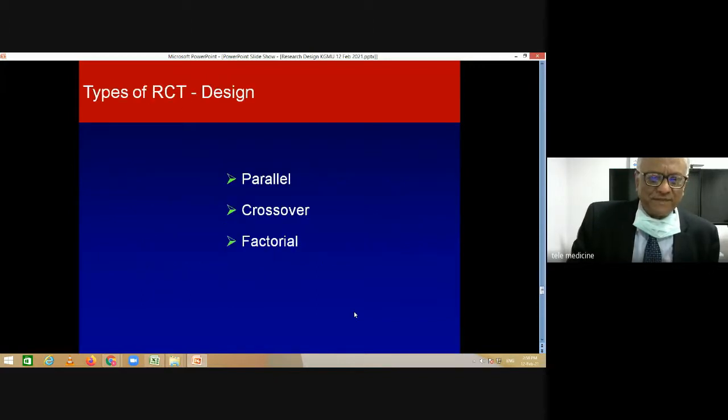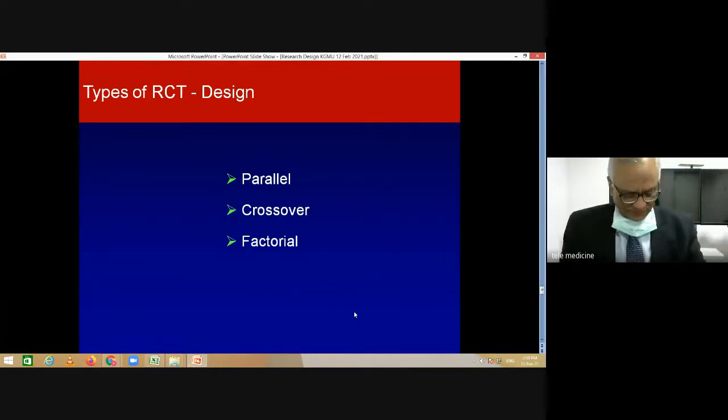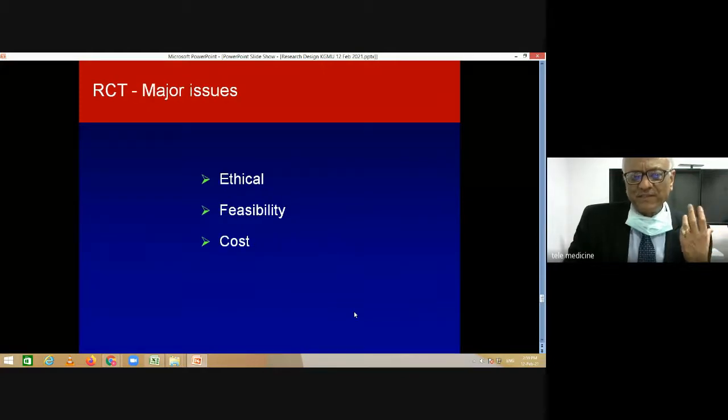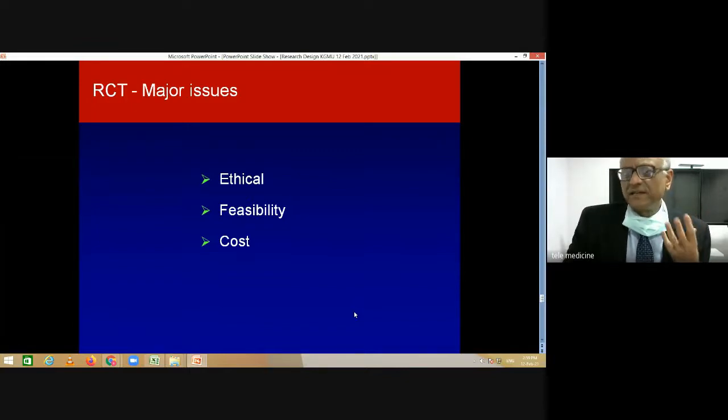You have various designs of randomized control trials: parallel, crossover, factorial. We're not going to talk about them, but these are some ways you can do it. But the major issues of randomized control trial relate to the ethics of doing a particular randomization, whether it is ethical to do randomization, whether you can actually deny a particular treatment to a particular group of people.